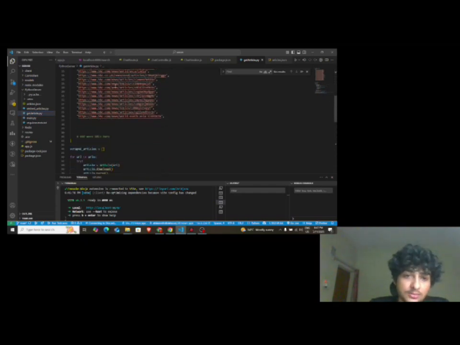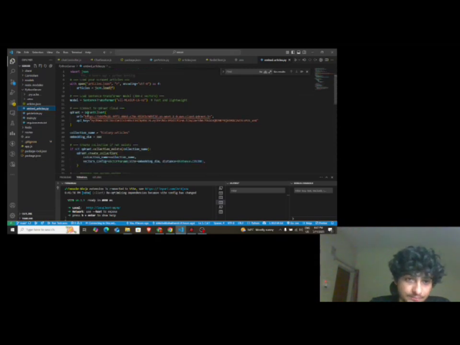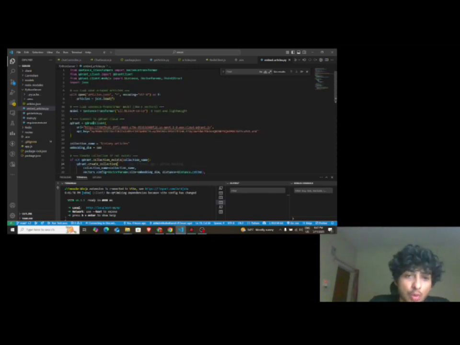I first scraped them, then I embedded all of these into Qdrant. Qdrant is a vector database, as we all know, and what vector databases do is make it easier for us to search. In the backend, it uses an algorithm, you can say a bit of machine learning, for searching things on the basis of vectors. So it converts text into vectors and stores them in itself. So I've used Qdrant basically, and I've configured it.